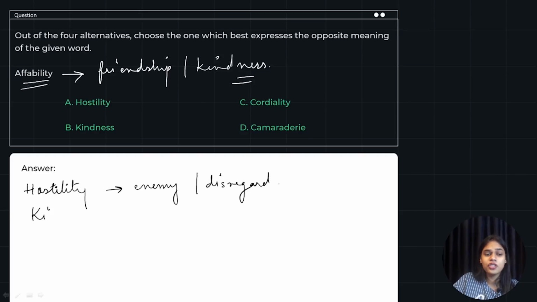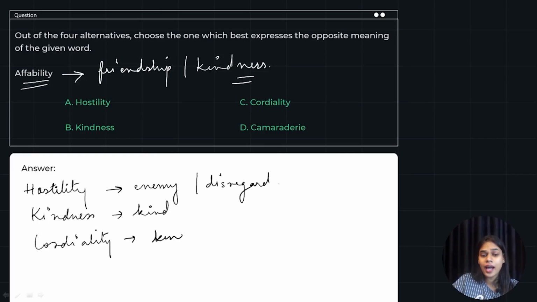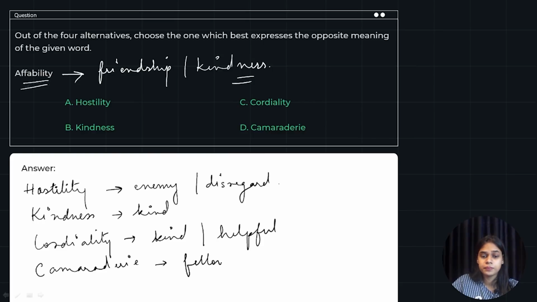Next, we have kindness. You know what kindness means. It is being kind and helpful. Cordiality means again being kind and helpful. And we have camaraderie, which means to have a fellowship. Fellowship means a good friendship or a good compassionate relation.